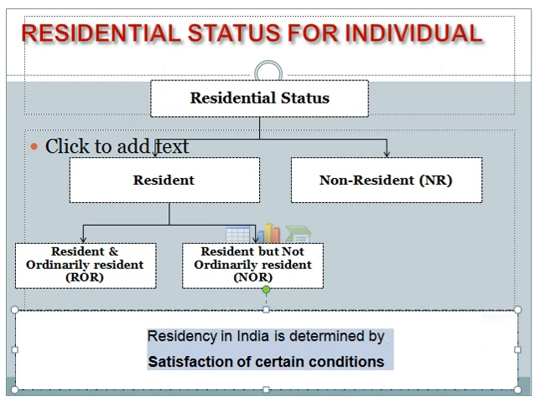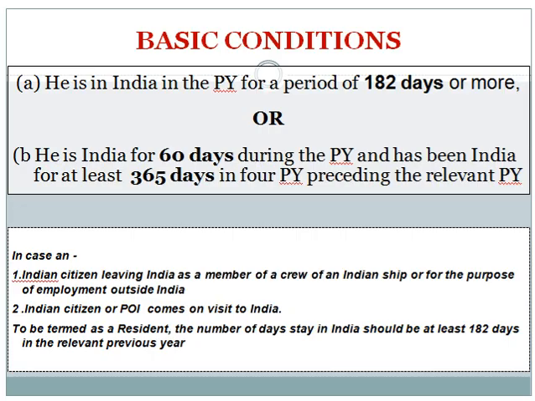Certain conditions are given in the rules, and the satisfaction of these conditions provide the basis for determination of residential status. Then there are two such conditions. First one, basic conditions, and second, additional conditions.